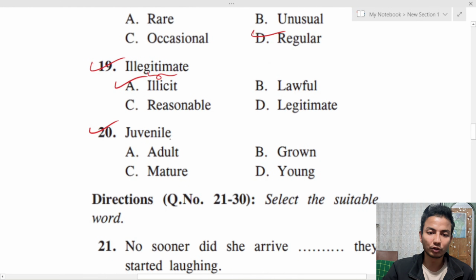Okay, next, juvenile. Juvenile is someone who is a teenager, not yet an adult, a young adult who's still a teenager. So, the correct option out of all of these four is this one. So, the word which is similar to juvenile is young.